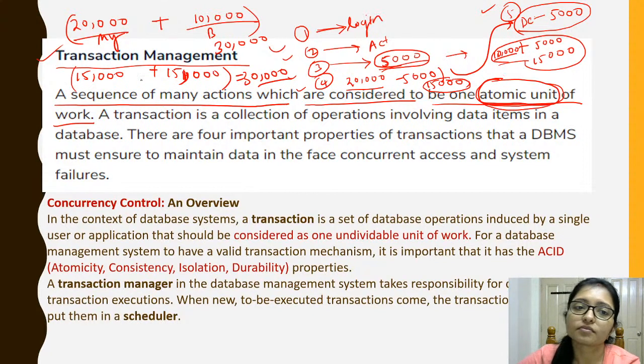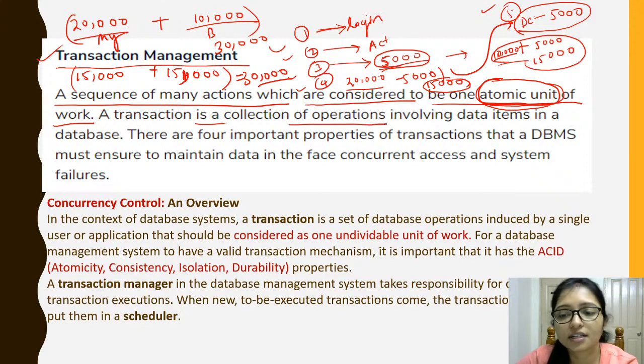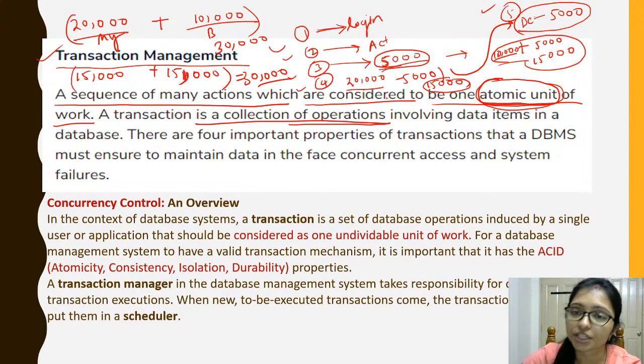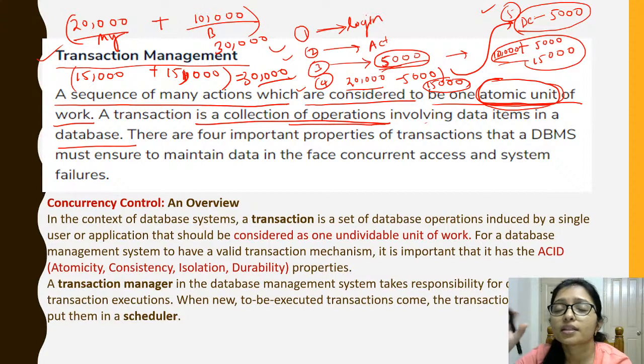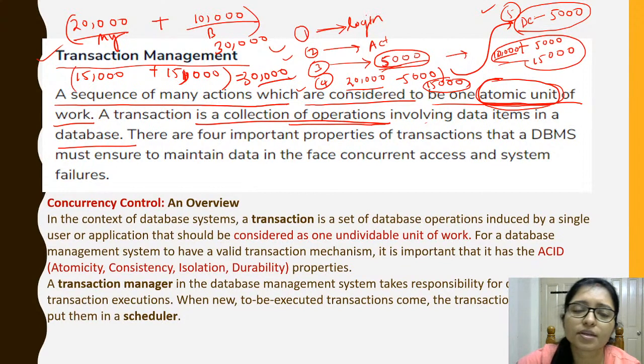Clear? Now a transaction is a collection of operations. Now come to the point that Vikrant was telling, that collection of operations. Yes, it is a collection of operations involving data items in the database, right? There are data items, because in my database there was the total amount, so we are deducting the total amount. There is also the verification process, meaning the customer name, the phone number, you have to verify it. Everything will be done in the database, right?